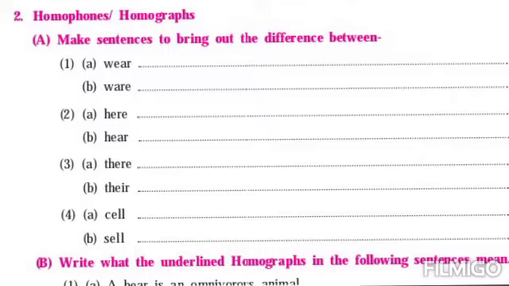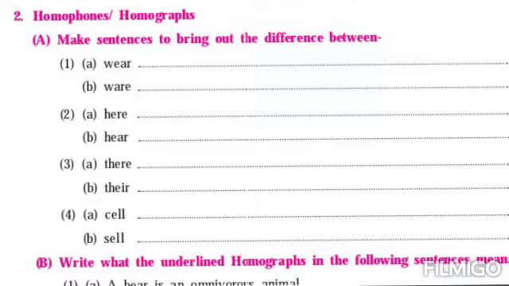Now second pair is here, hear. So here the first word here is regarding location. We say go, come here. And the second word hear is regarding listening, right? Now third pair is there, their. So first there is regarding place. So we say go there. Now second their is regarding relationship. It is a possessive pronoun, so we say this house, it is their house.